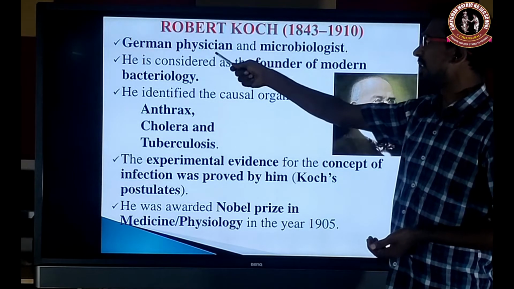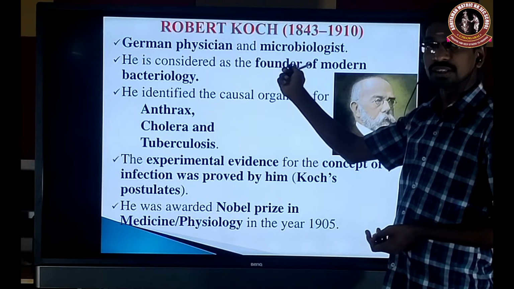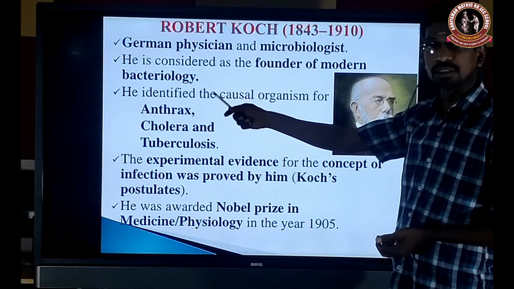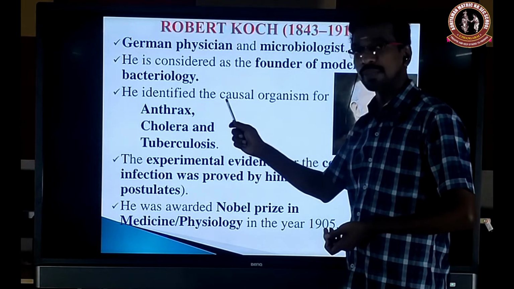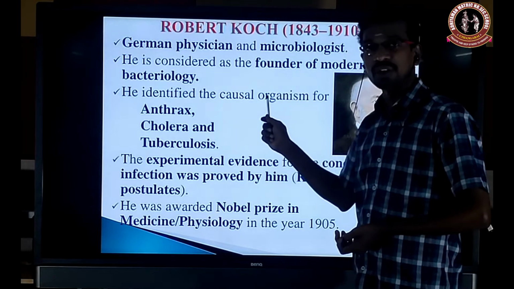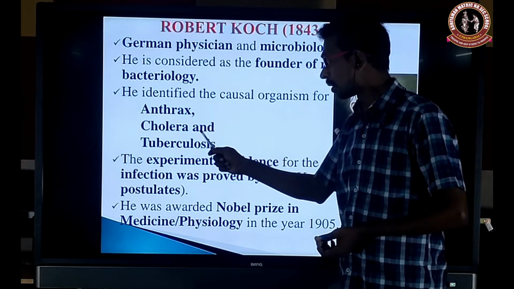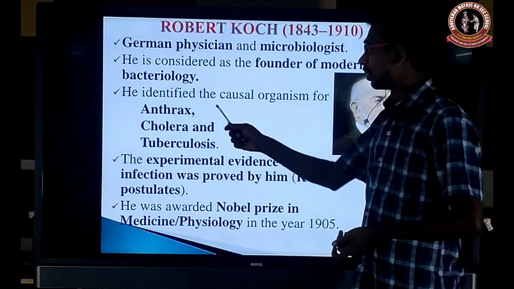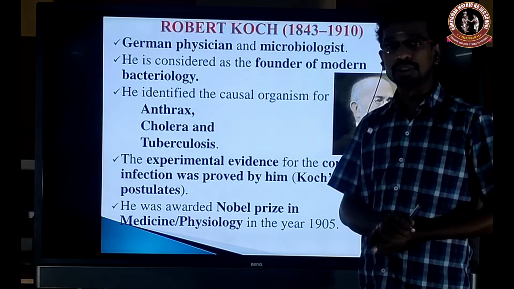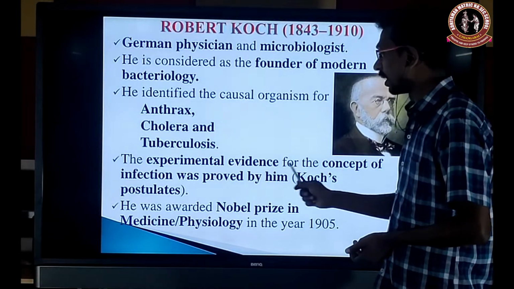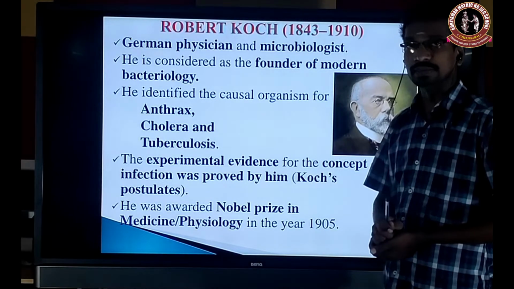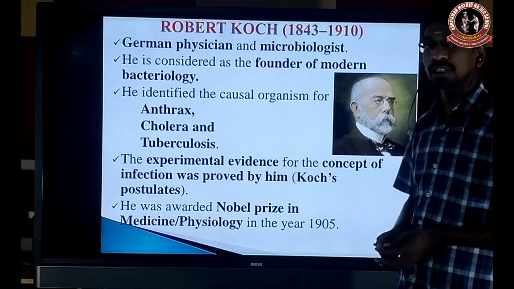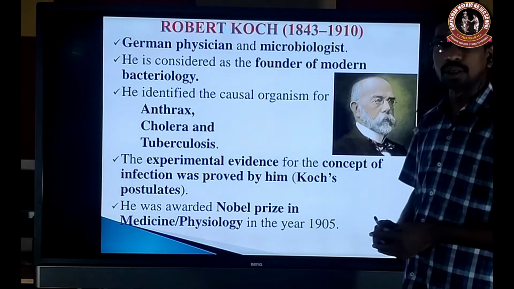Robert Koch is a physician and microbiologist. He is considered the founder of modern bacteriology. Why? Because he identified the causative agents of anthrax, cholera and tuberculosis, and he gave the infection theory. So it is later called Koch's theory, and he was awarded the Nobel Prize for medicine and physiology in 1905.